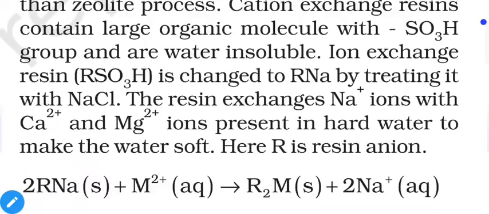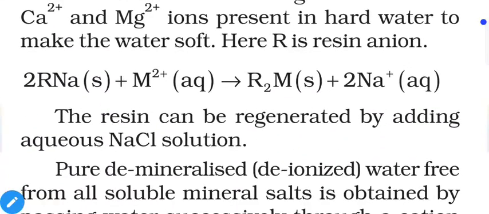This RNa will replace sodium or magnesium from the water as mentioned in this reaction. RNa plus M2+ will produce R2M. That means our salts are removed from the solution and Na+ ions will be added to it. And just like the zeolite, we can regenerate it by adding this R2M into the salt solution.